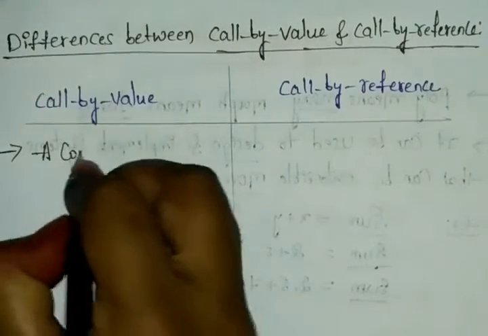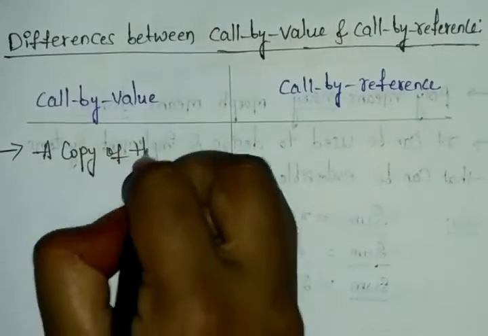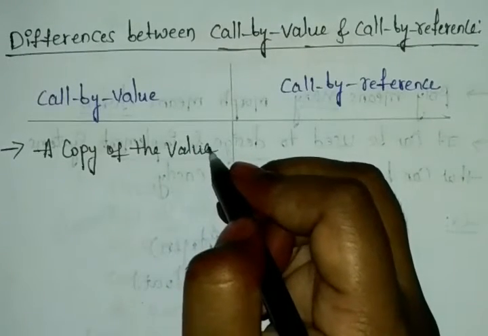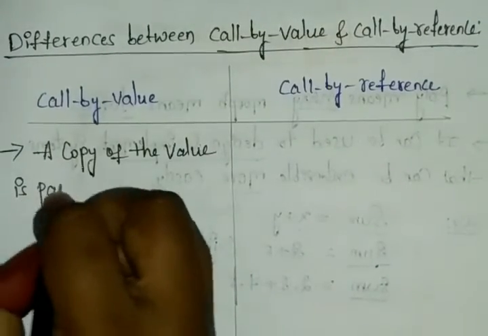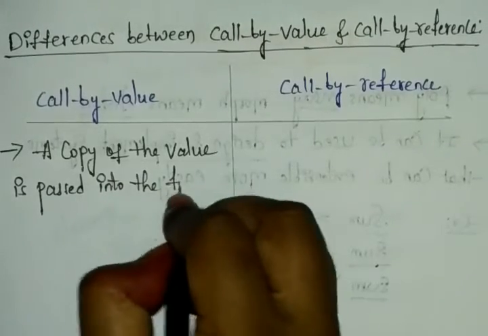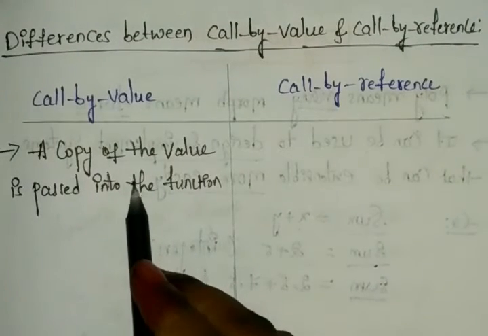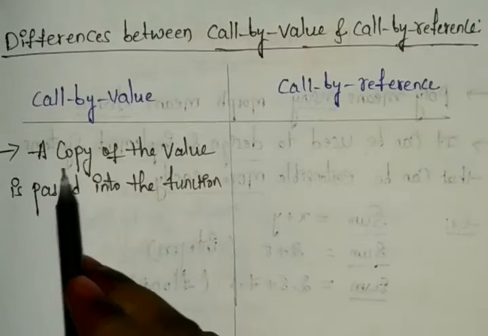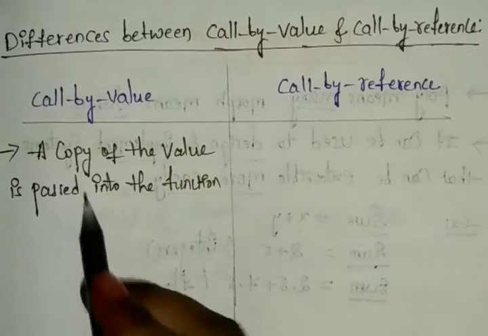Here you take the arguments, and whatever you have as the actual parameters are copied into the formal parameters that are passed into the function. Thus, a copy of the value is passed into the function.